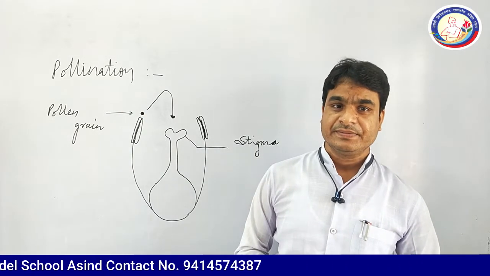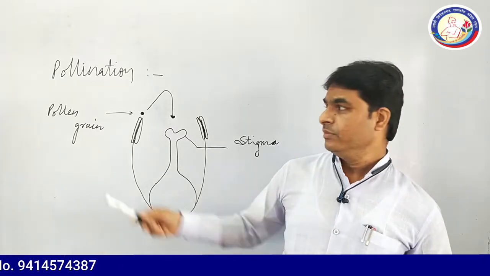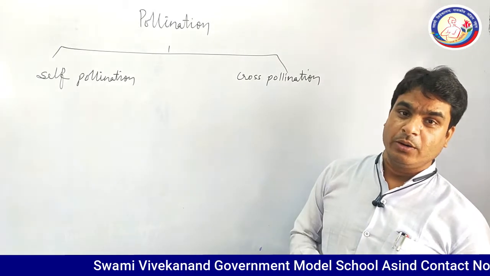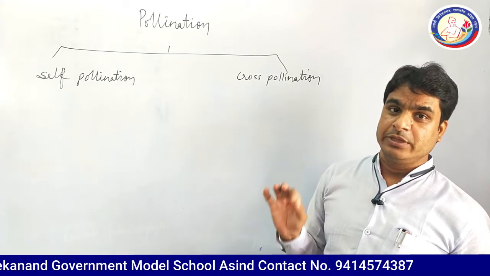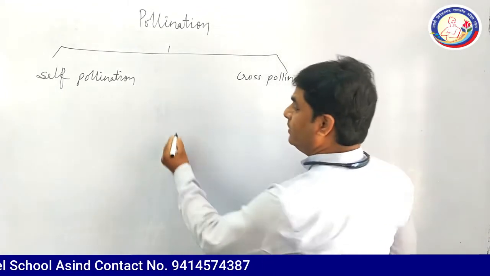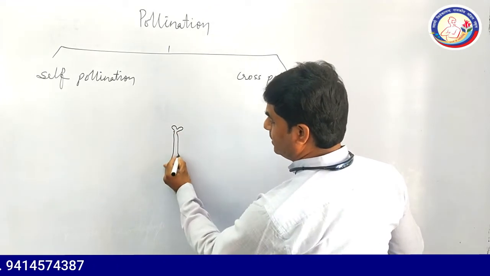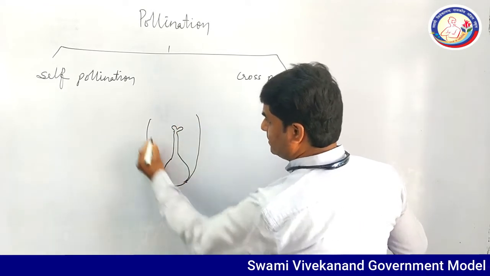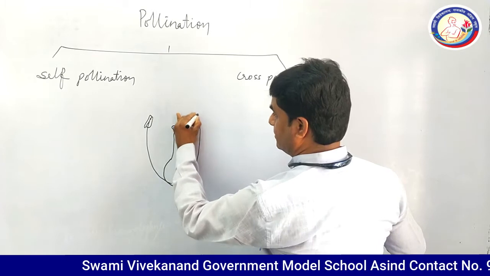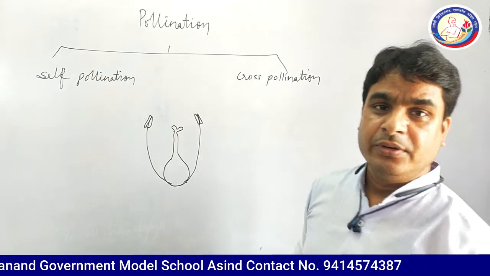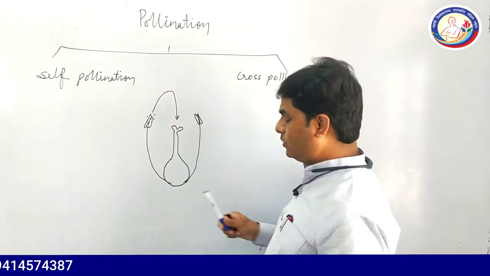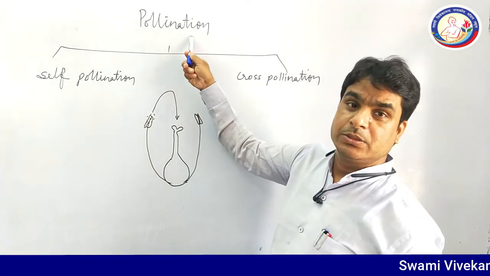It is basically the transfer of pollen grains from anther to stigma of the flower. Pollination is the transfer of pollen from anther to stigma of the pistil. Have a look here. This is the stigma of the pistil. These are the stamens and these are the anthers. The transfer of pollen grains from anther to stigma is known as pollination.